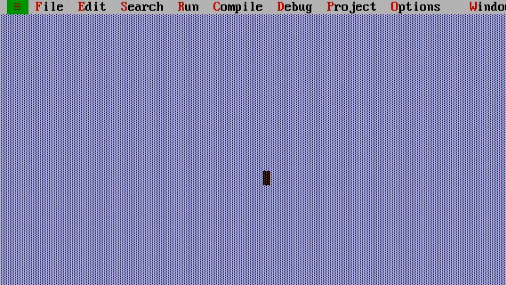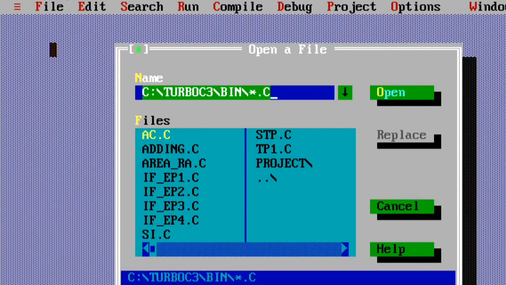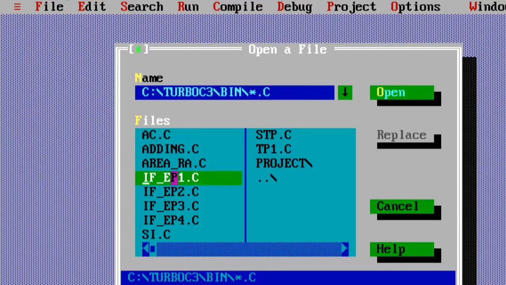Using the C software, I will explain the if condition program, the if else condition program, and a nested if conditional statement program one by one continuously. Listen and observe carefully. Then go to the file and open.